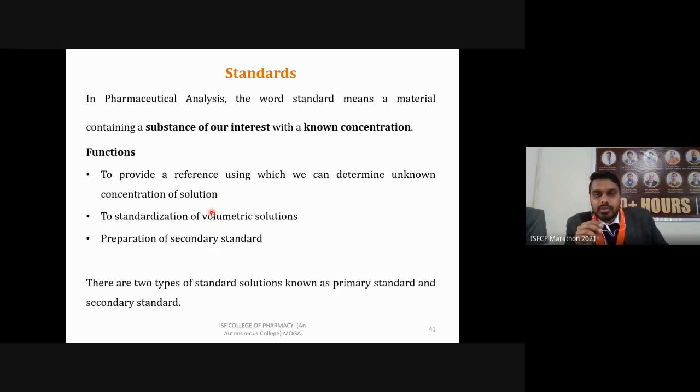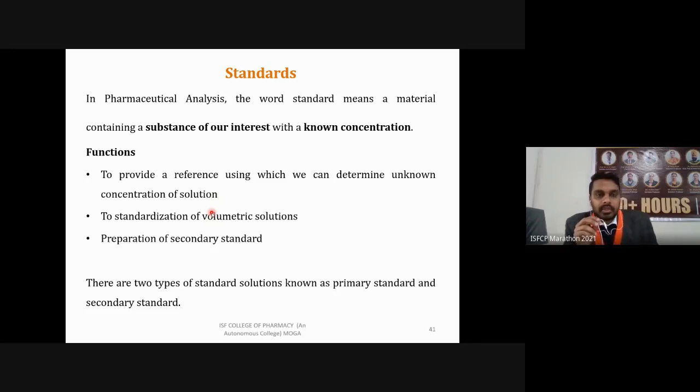There are some standards used in titrations. These are of two types, primary and secondary. But first, what are standards? In pharmaceutical analysis, the word standard means a material containing a substance of our interest with precisely known concentration. A solution, you can say, which has a particular substance or particular chemical or particular ion of precisely known concentration. We know exactly how much amount is present. That is known as a standard.